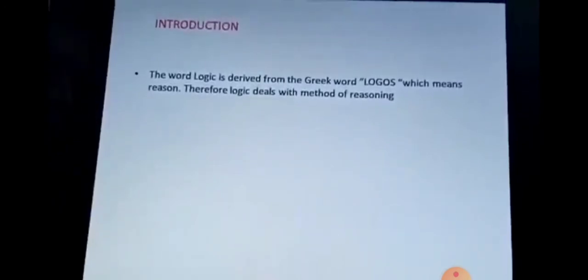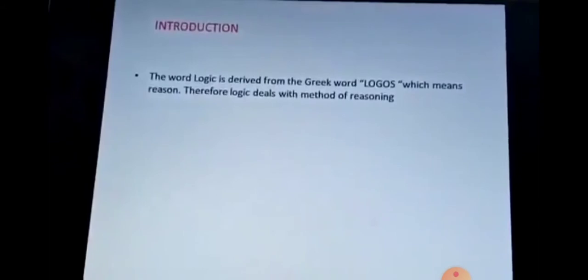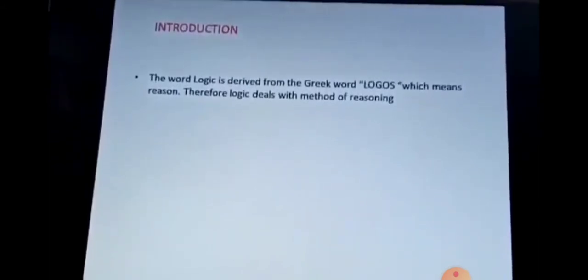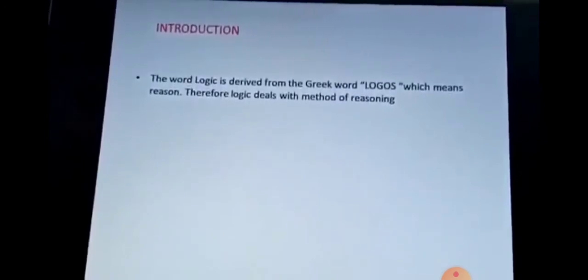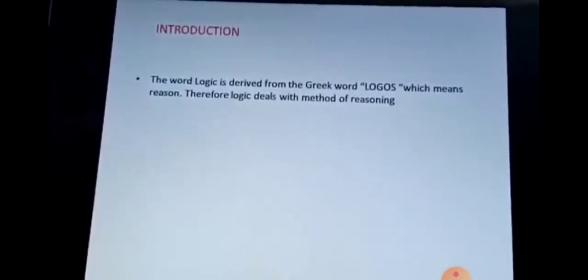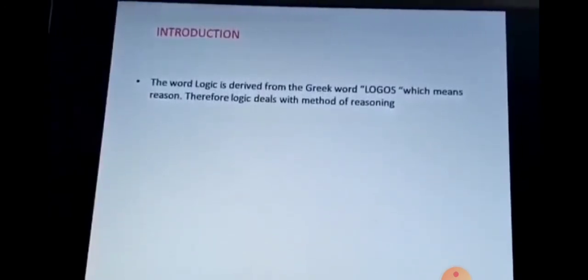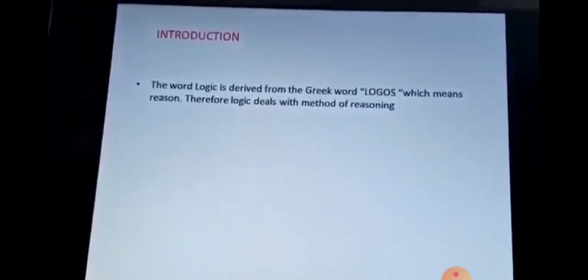The word logic is derived from the Greek word logos, which means reason. Therefore logic deals with the method of reasoning. In the previous example of the train, we can understand what is logic. Logic gives the greater understanding, and he has some reason behind that. So logic is derived from the Greek word logos, and the meaning of that word is reasoning.